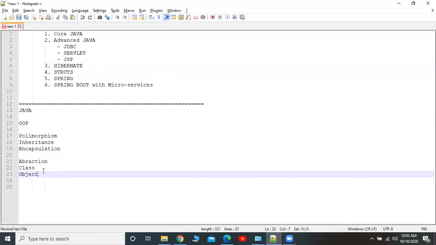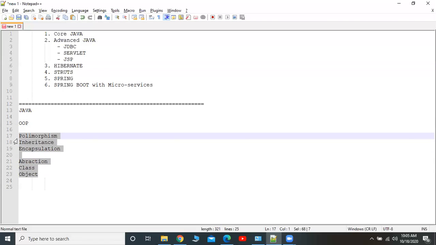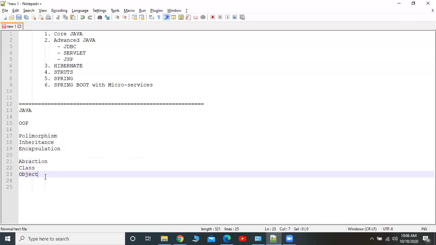Any programming language that follows these 6 important concepts is called an object-oriented programming language. We will see the definition for each topic later, but at this stage you have to remember these points only.